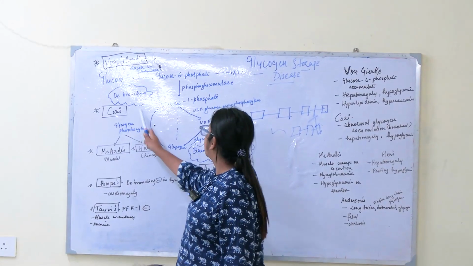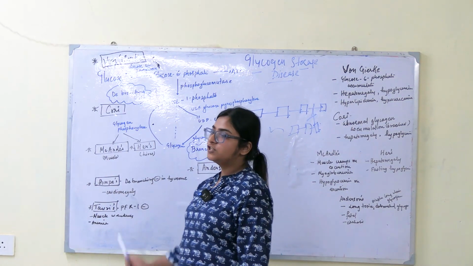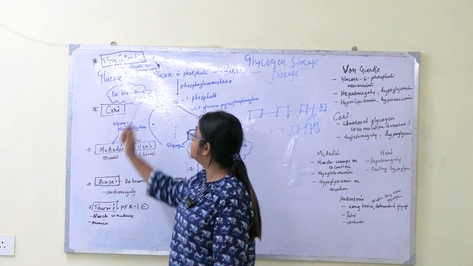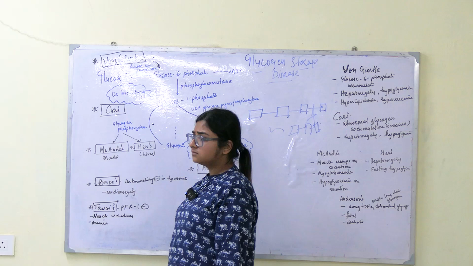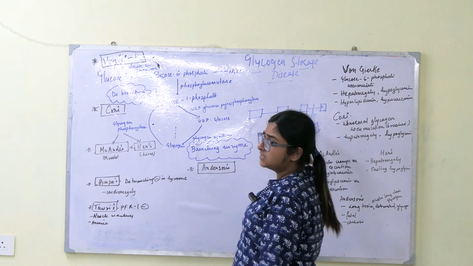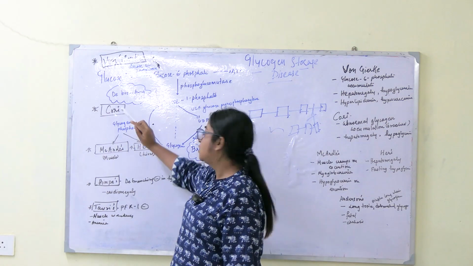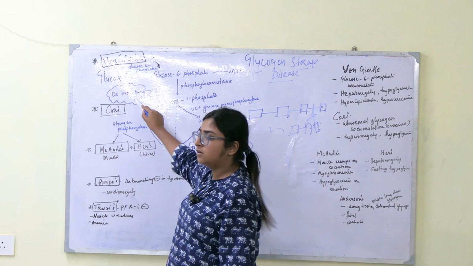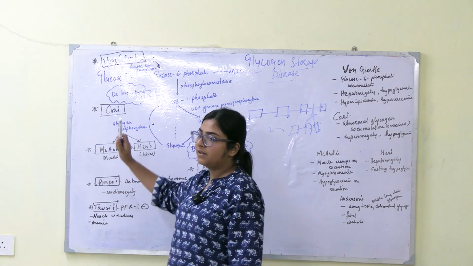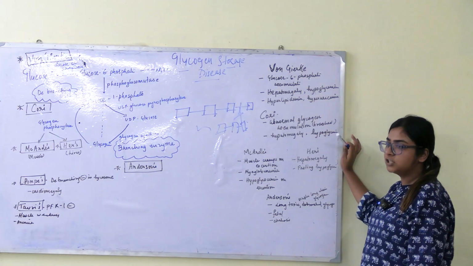Now second is what we will see? Second we will see is Cori's. Okay. So Cori's disease will happen because of which enzyme deficiency? Debranching enzyme deficiency. Where was this debranching enzyme acting? To debranch this one, separate this long chain glycogen and form a different compound. No, debranching enzyme was acting. So Cori's, this one is deficient. Debranching enzyme is deficient. No, then Cori's will happen. Then how will it manifest? Abnormal glycogen accumulation in our body.